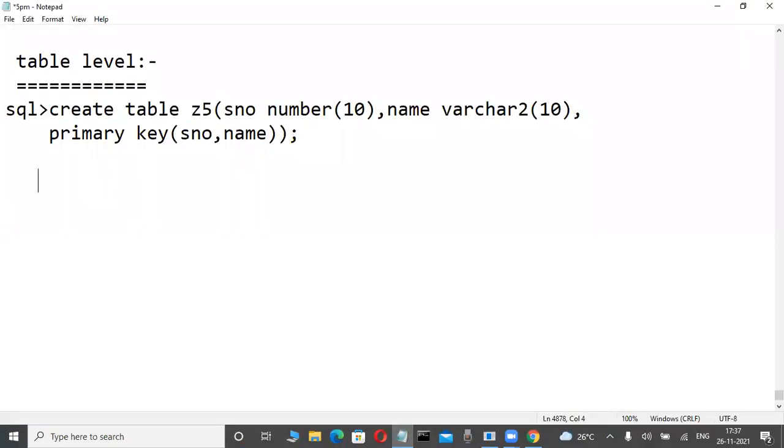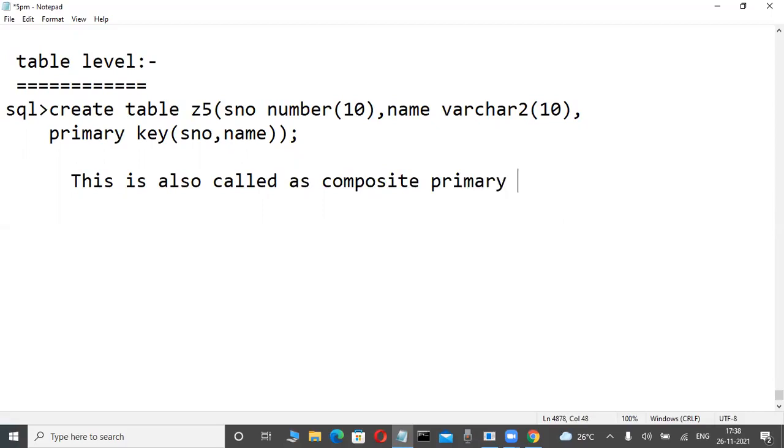After table level, write this. This is also called a composite primary key.